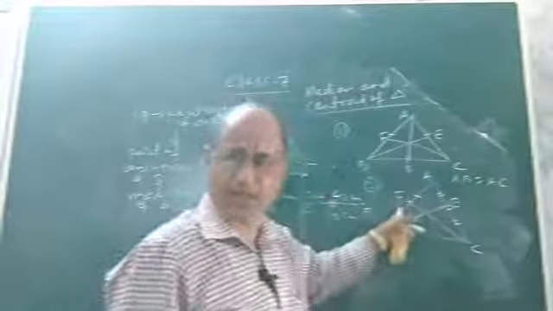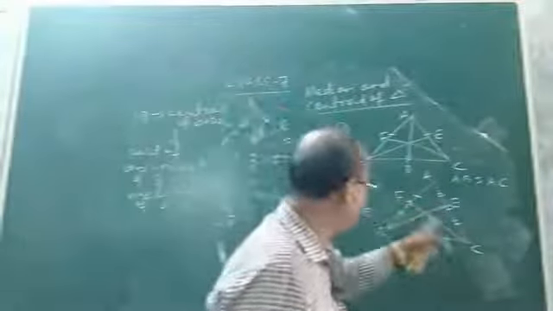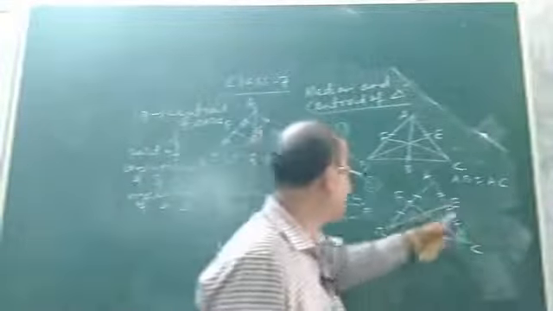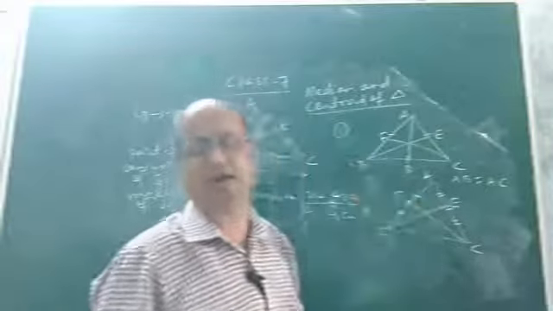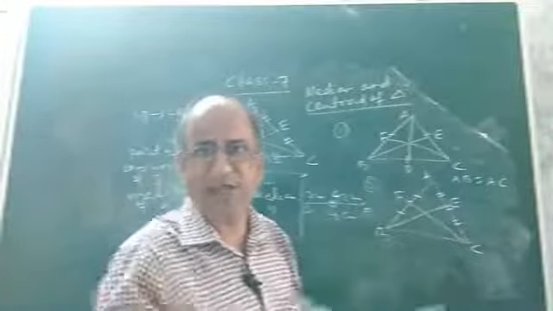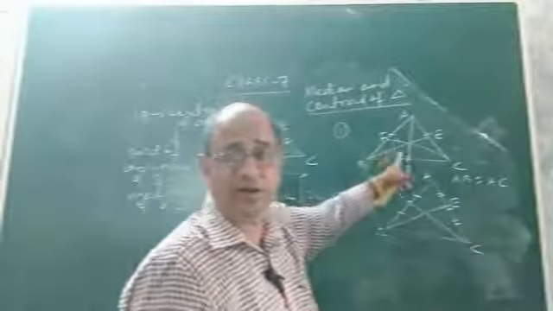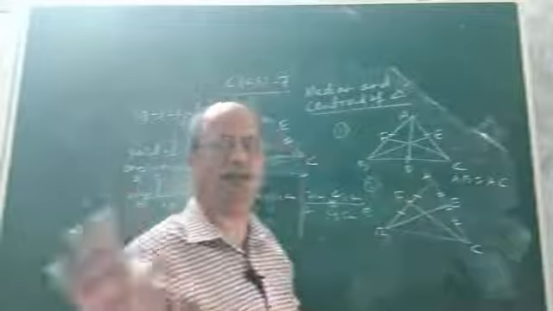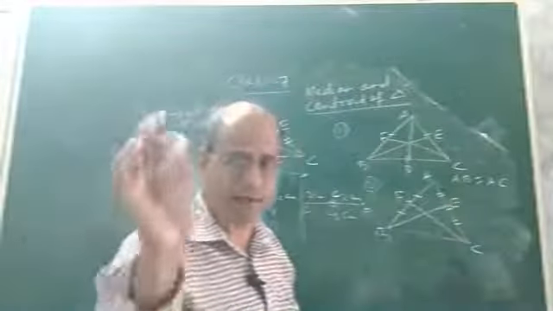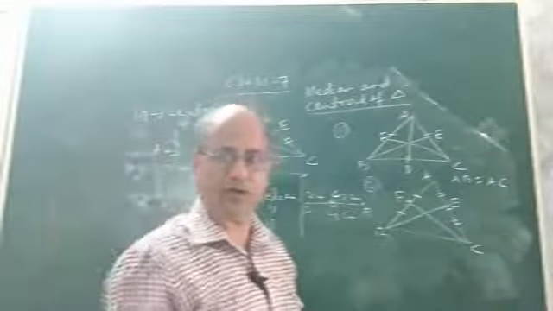Now what will be the relation between these two medians, BE and CF, if triangle ABC is isosceles? If triangle ABC is isosceles, not equilateral. As I told you, in an equilateral triangle all three medians will be equal in length. You can verify it experimentally. I have told you, you try it yourself.